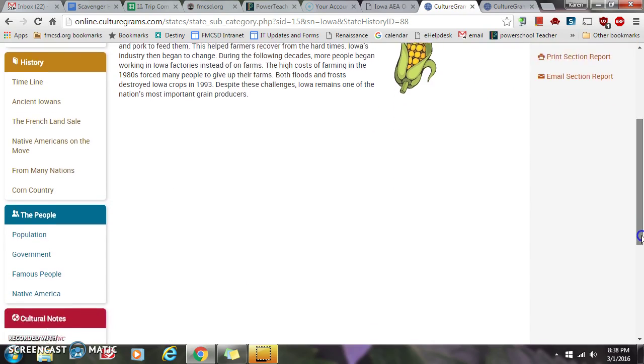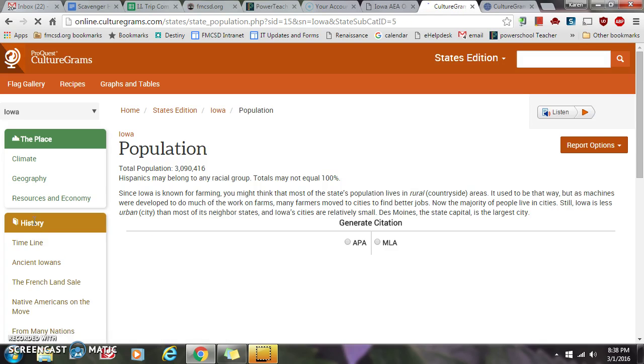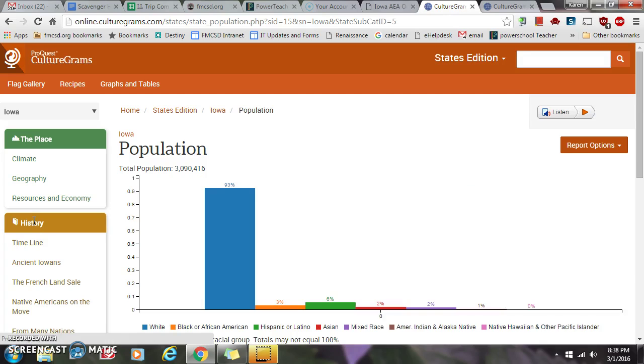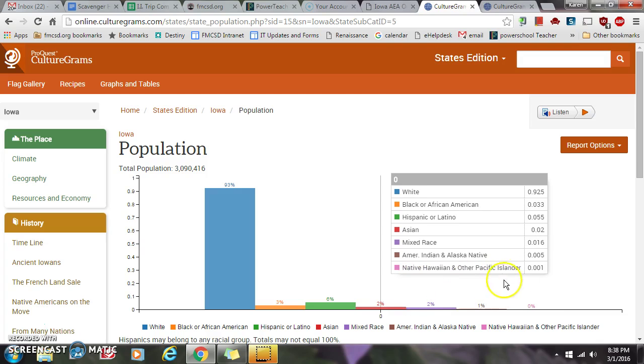We farm. Okay. If you want to find out what type of people have moved to Iowa, what our population is like, you might want to try this out. It'll generate kind of a bar graph. And if we slide on over here, we see kind of a key, and it tells you the different types of people that live in Iowa.